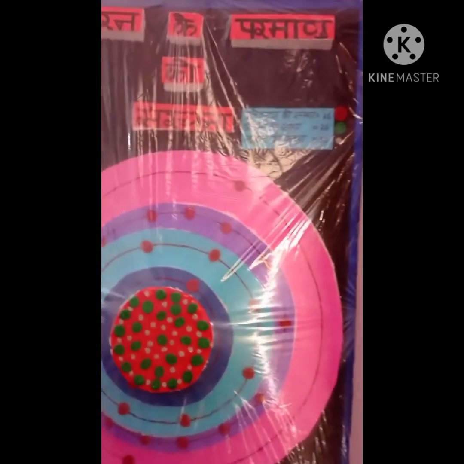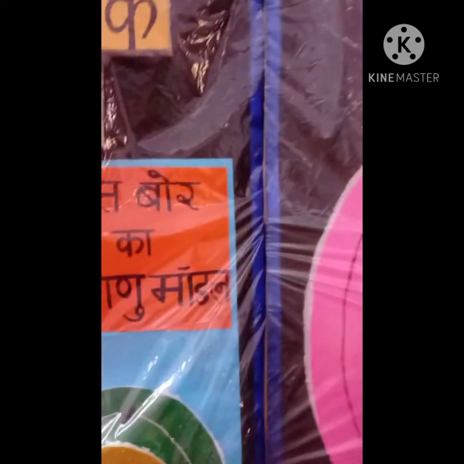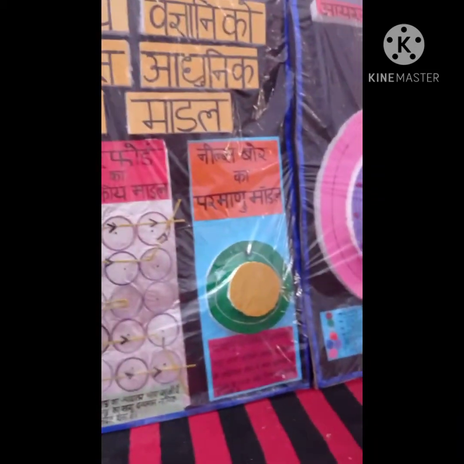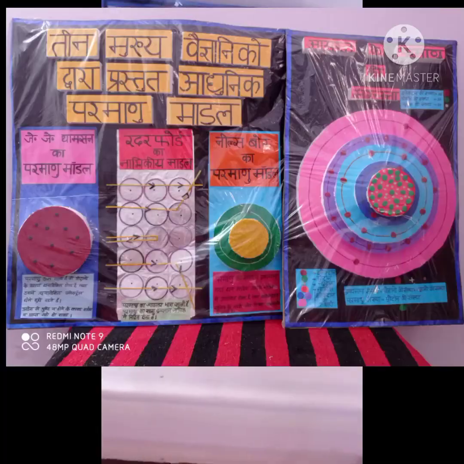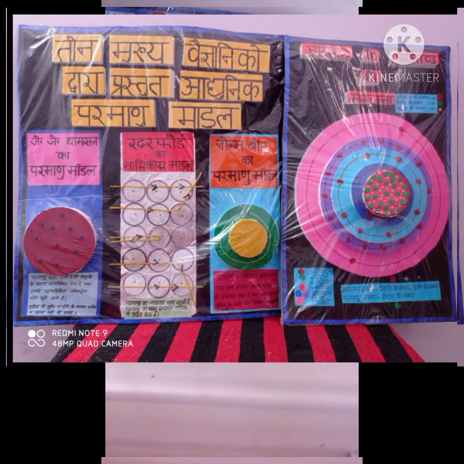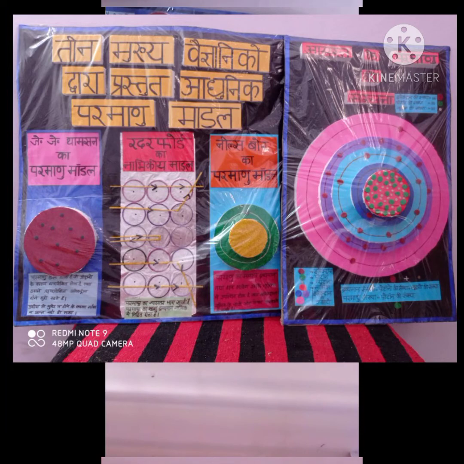So this was my final TLM. I thought that this TLM would be very useful for class 8th students. Through this model, they can understand the whole structure of the atom and the history behind the discovery of the atomic structure.